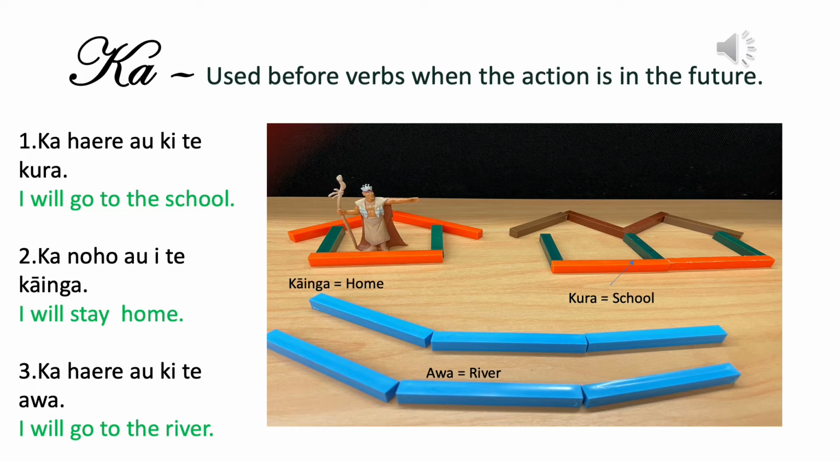Te kupu ka. Used before verbs when the action is in the future. So again, something that you can use about something that will be happening in the future. Here are a few examples to help you with te kupu ka.